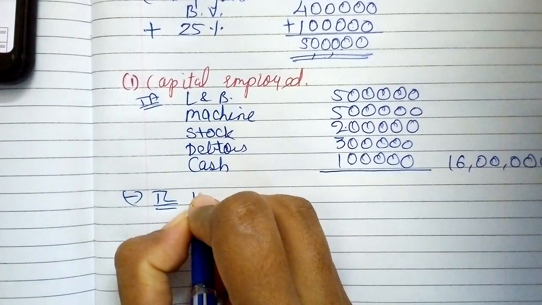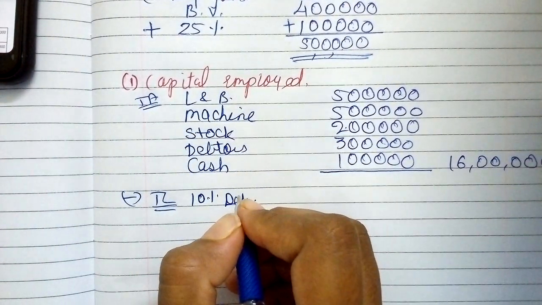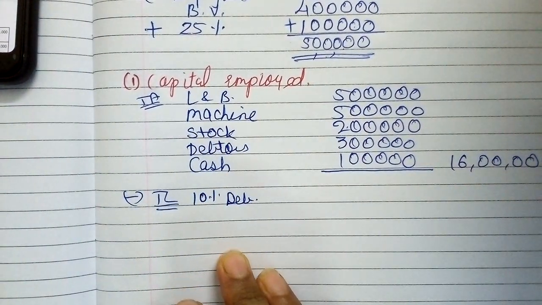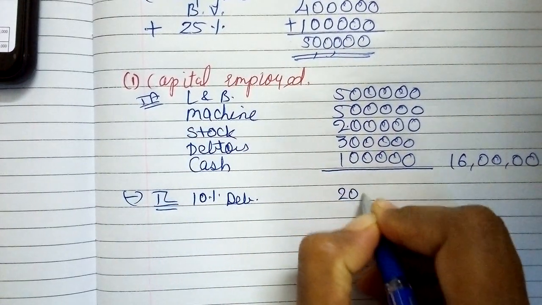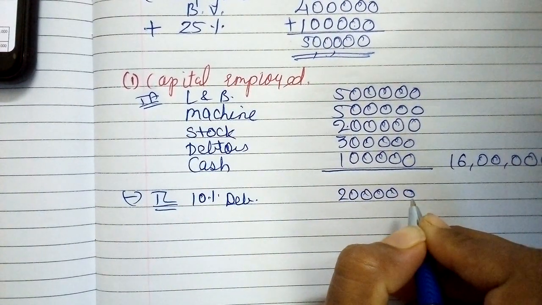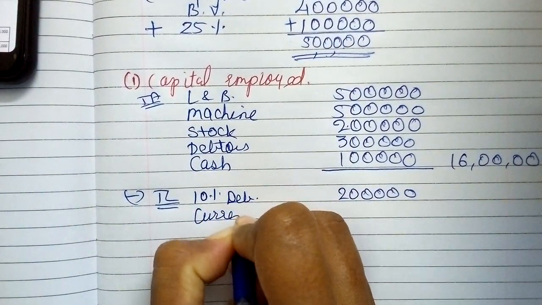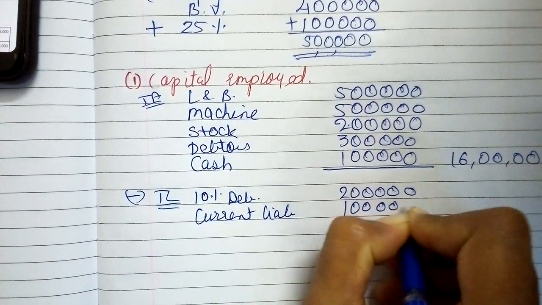So starting with 10% debentures, you need to keep the question in front of you whenever you are calculating the solution. So 10% debentures 2 lakhs. Then current liabilities 1 lakh.